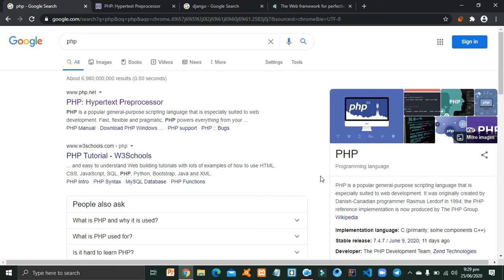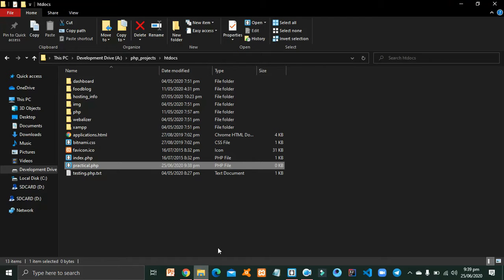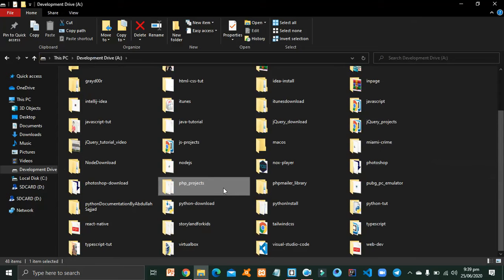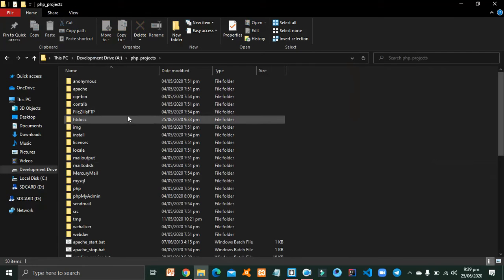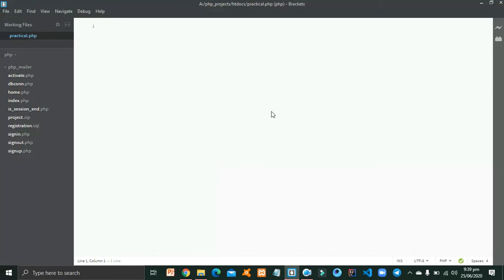So first of all, let us see how to write a hello world program in PHP. Go to the folder where you have installed the XAMPP server. I've installed it in my development drive, the A drive, and in the PHP projects I have htdocs. Then go to htdocs and make a file. I have made a file called practical.php and opened it using a code editor called Brackets.